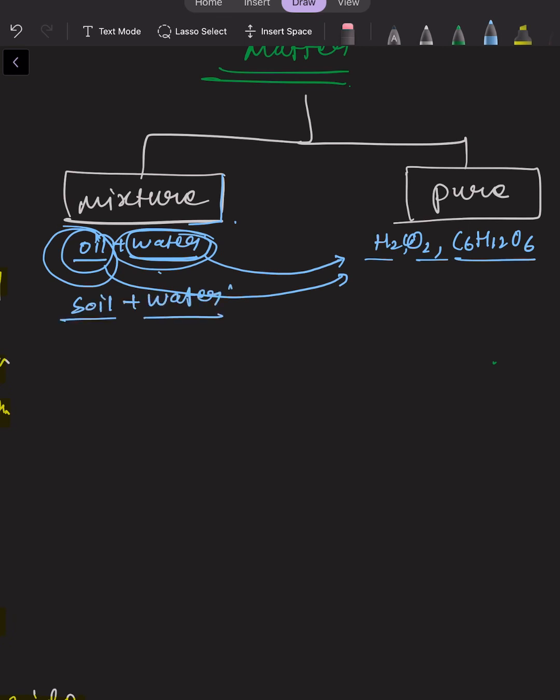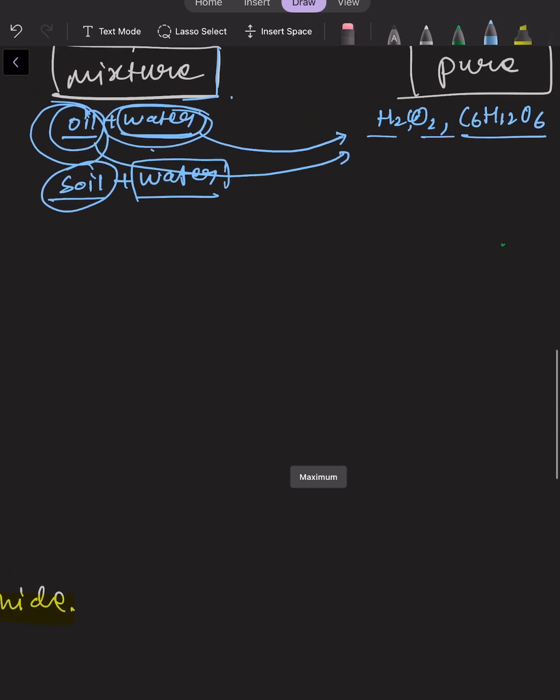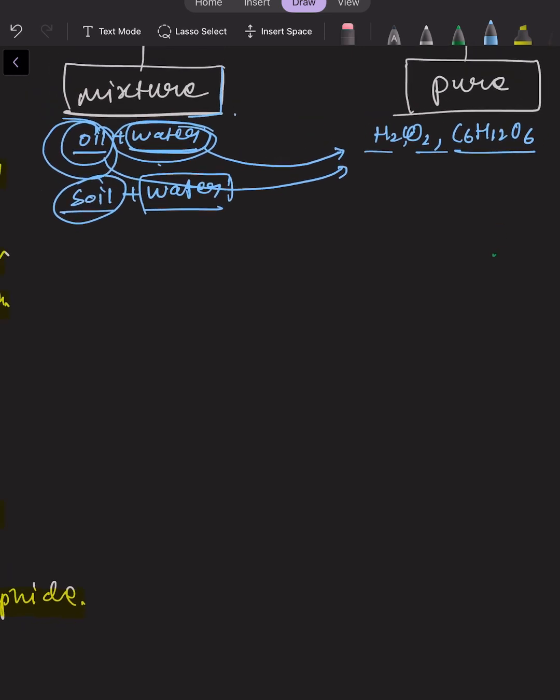Okay, so these are examples of mixture. So here we can again classify mixture into homogeneous and heterogeneous.